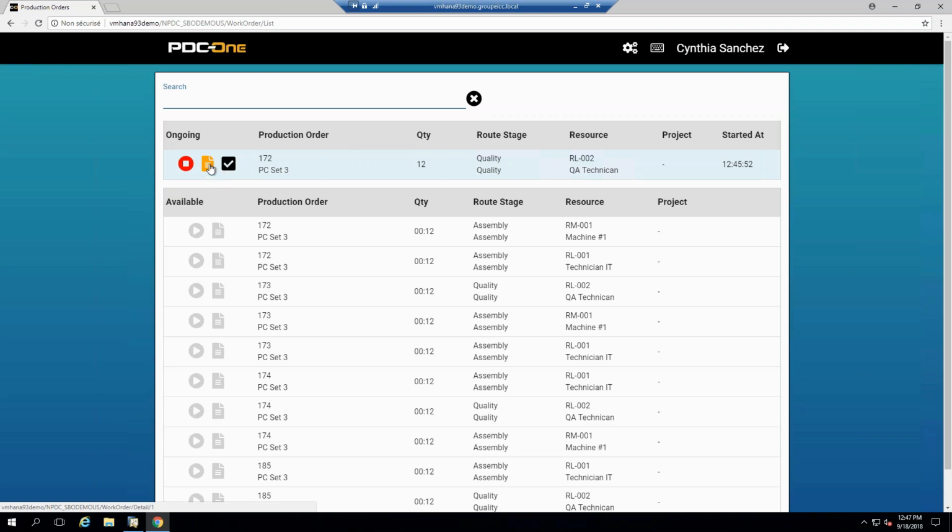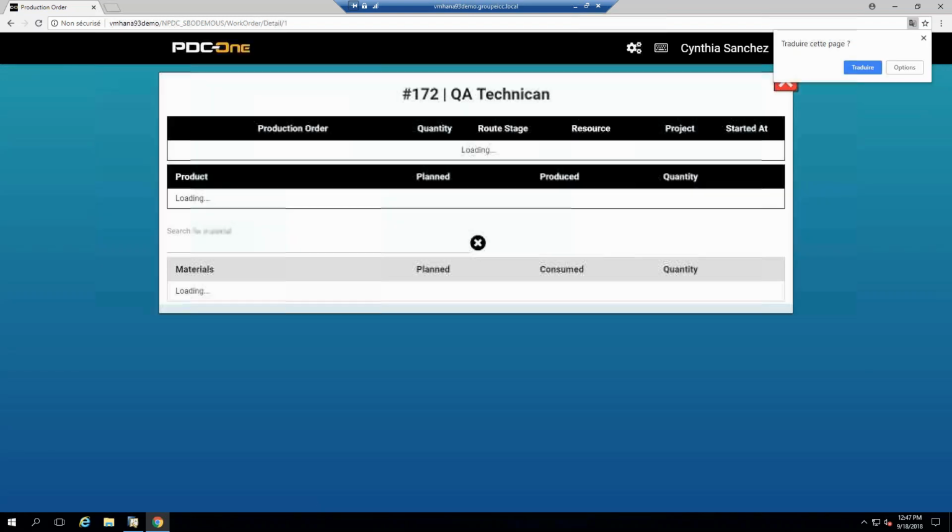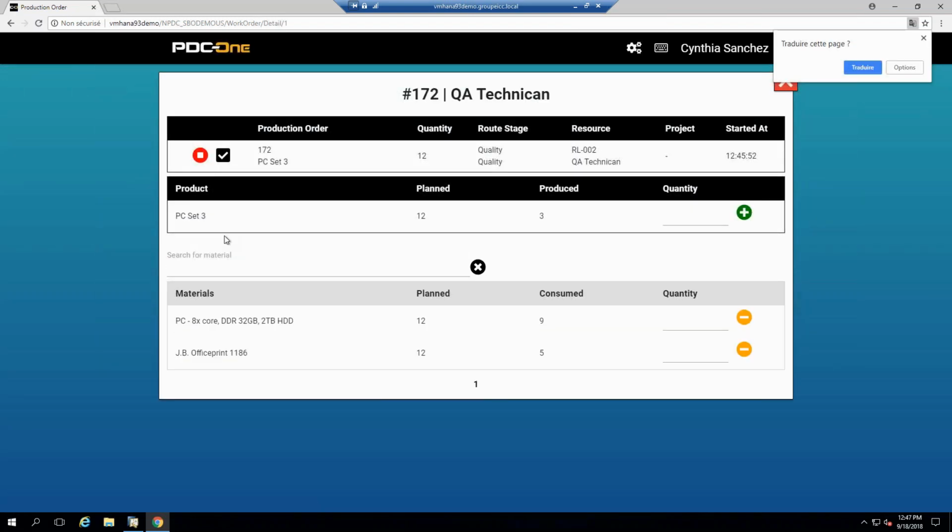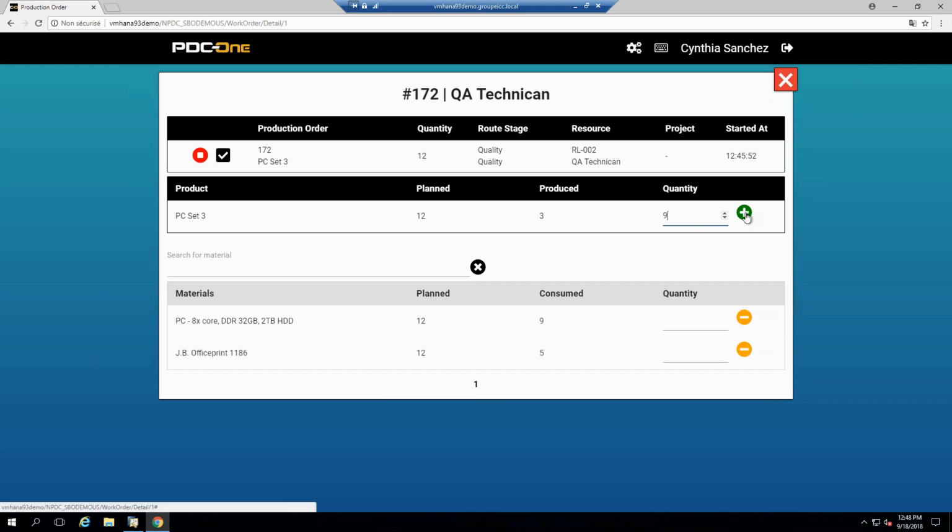Or most importantly, maybe she needs to declare what was done, right? How many did we make of this? Right now we're planning for 12. She already processed 3 yesterday, so she could come here and declare that she made the 9 additional ones, and then they'll move on to the different things. So she could do this here, or she could have used this button to do it automatically with those big buttons.